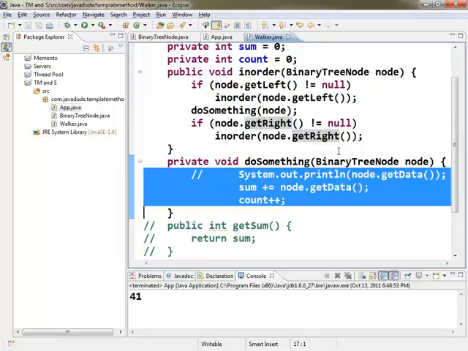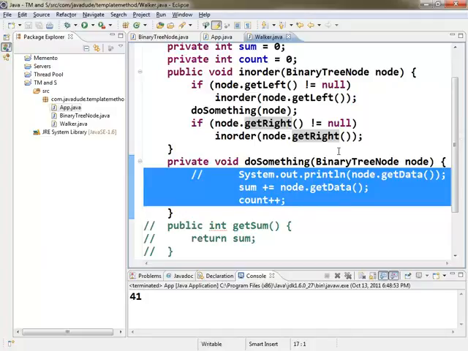But I still got to change this class. And what would be great is if I could somehow deliver this class and the binary tree node to somebody, and then they could modify the behavior without changing either of those classes. That's where things get interesting. If I want to modify this behavior and not modify this class, how can I do that? Any ideas? Gets interesting, huh? Well, what if I made this method a little bit more open?